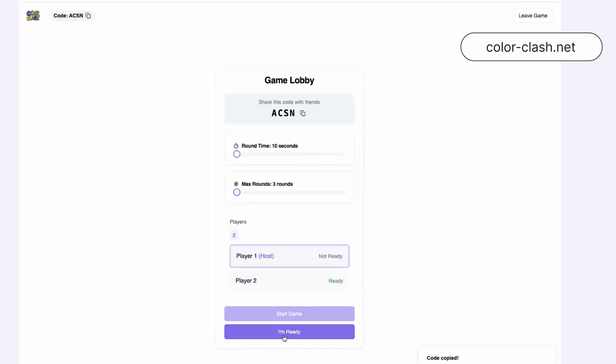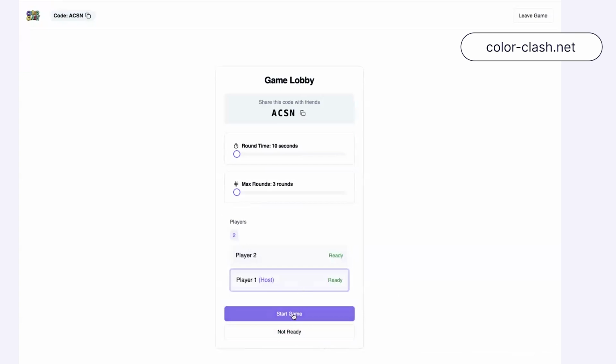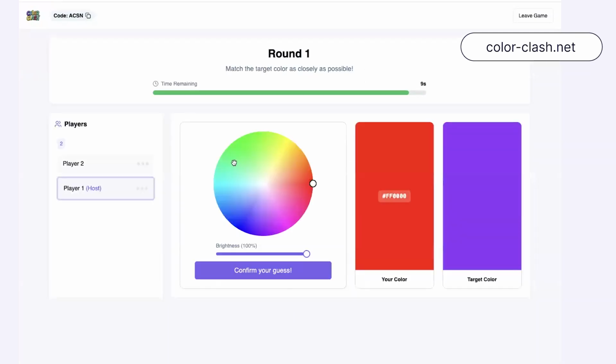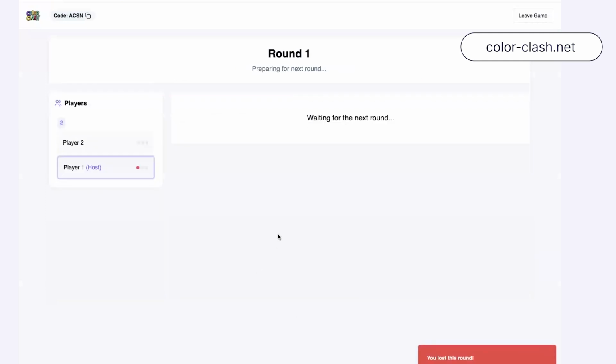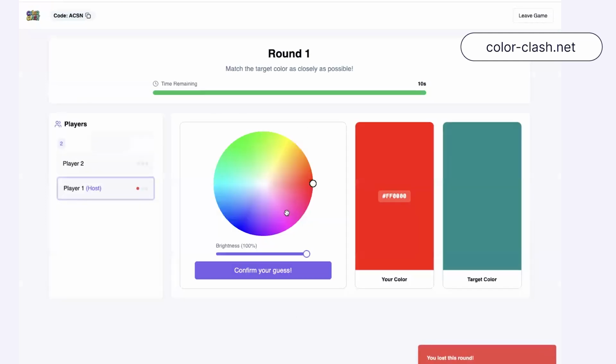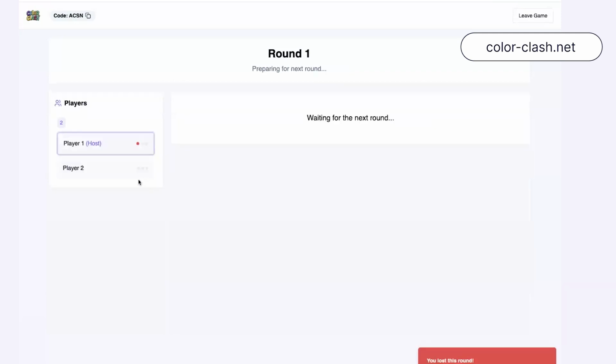And then here, what I'm trying to do is basically match the target color to the color I have. And you can see the timer up top is counting down. So this is going really fast already. I missed that one. During each round, each player is seeing their own version of this screen. They all have the same target color, and they're trying to match that color there. And you'll see over on the left-hand side, I can kind of see who's getting strikes and who's getting ahead.